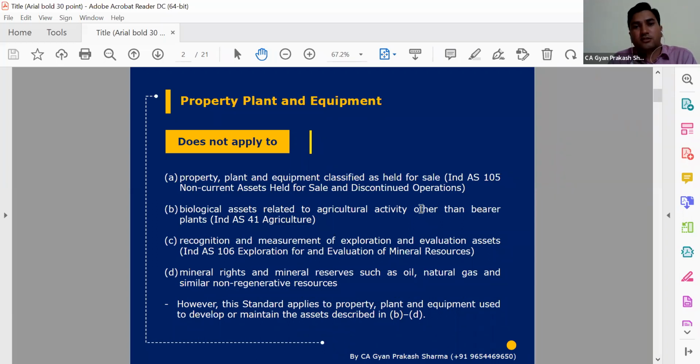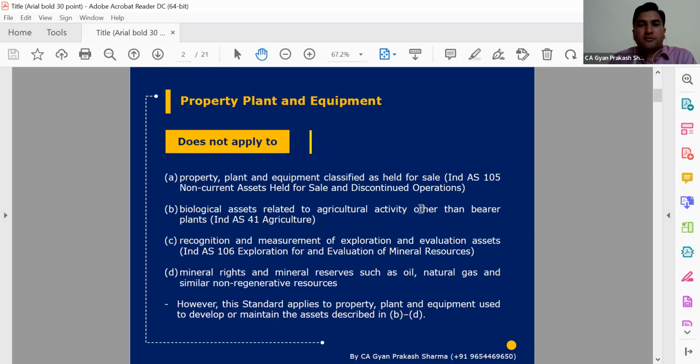In the mining industry, there will be different treatment of stripping cost and surface waste removal cost, etc. That will not be covered here. Mineral rights and mineral reserves will also be industry specific, with separate guidance issued by the institute.